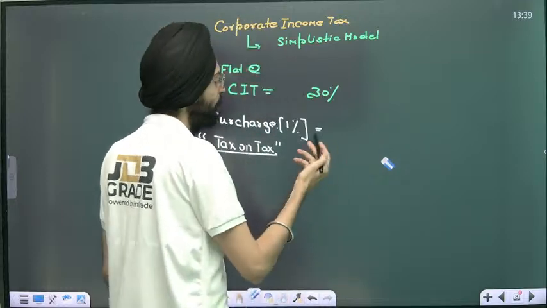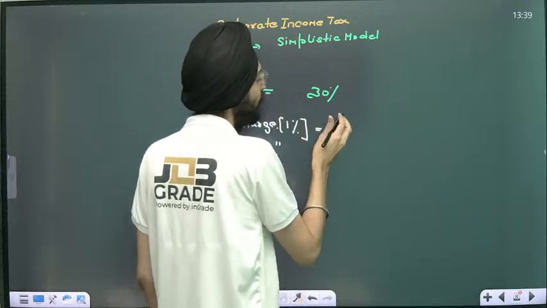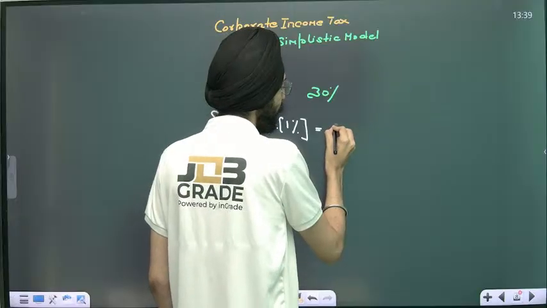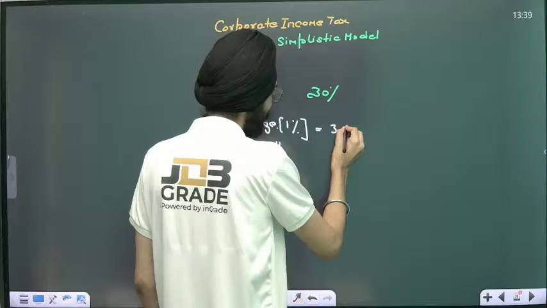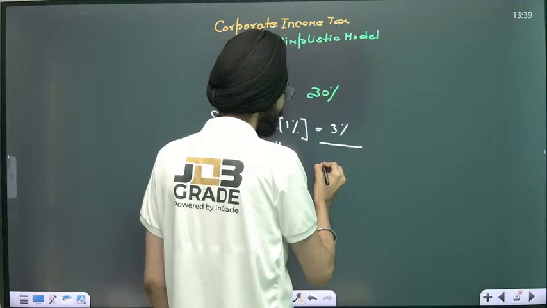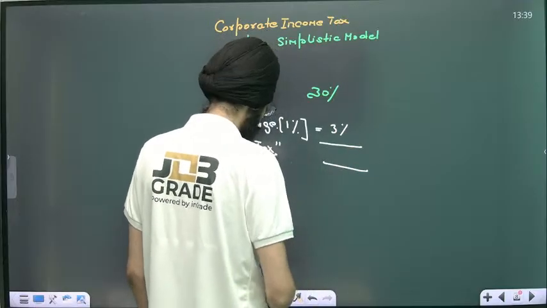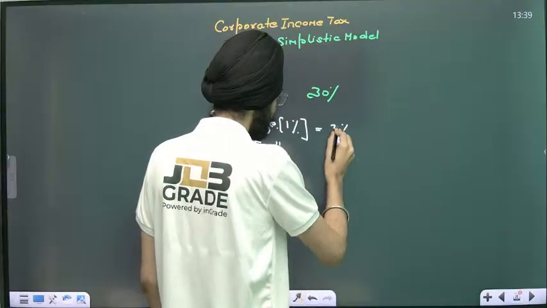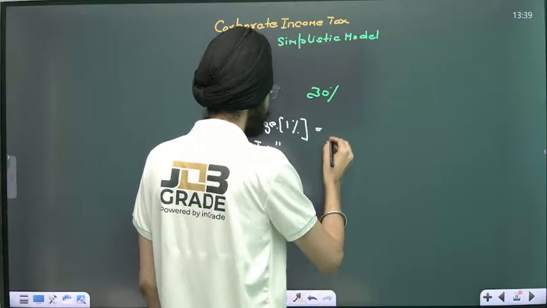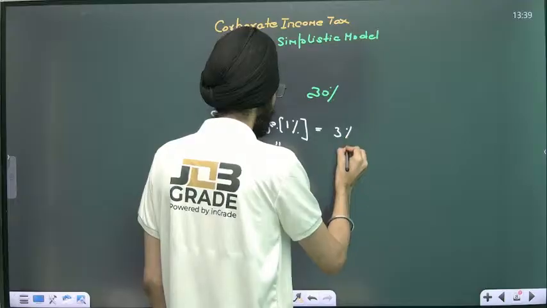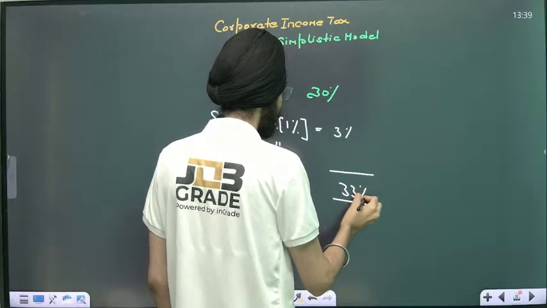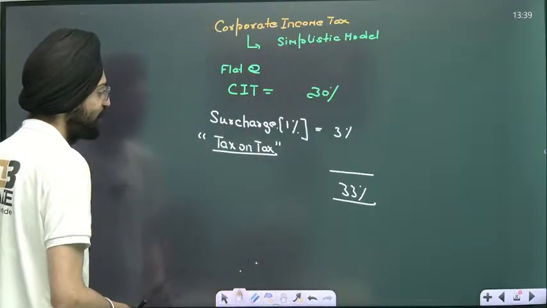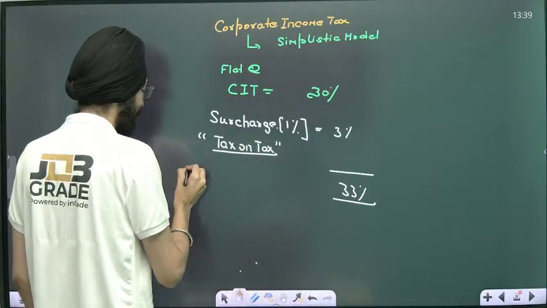For example, 1% of 30% is 0.3, so it's about 3% out there. Effective taxation becomes 33%.